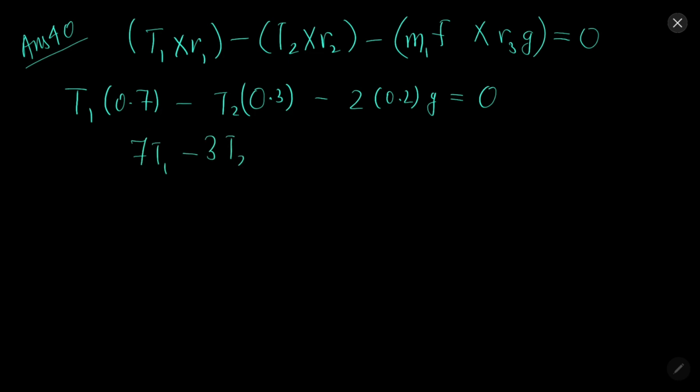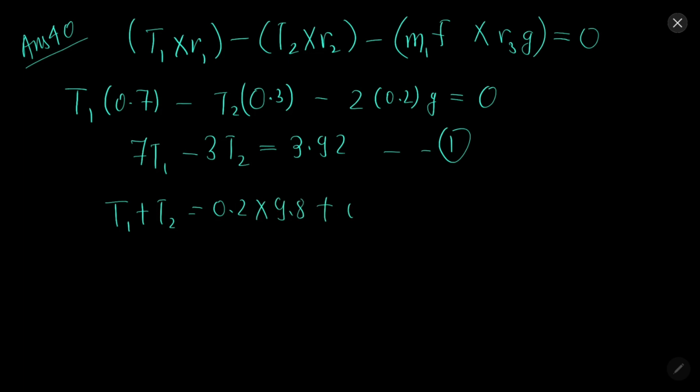7 T1 minus 3 T2 equals 3.92, and T1 plus T2 equal 0.2 into 9.8 plus 0.02 into 9.8, equal to 2.156.